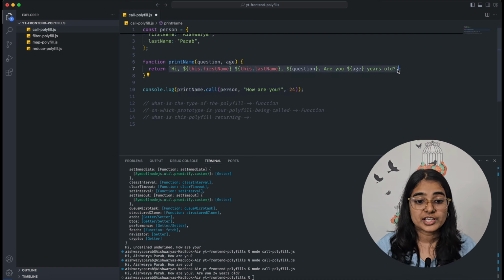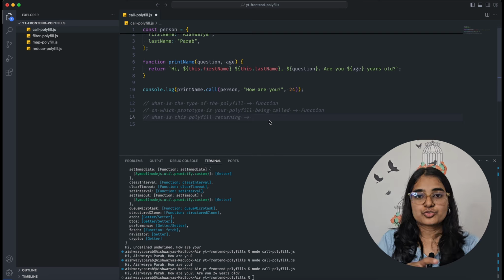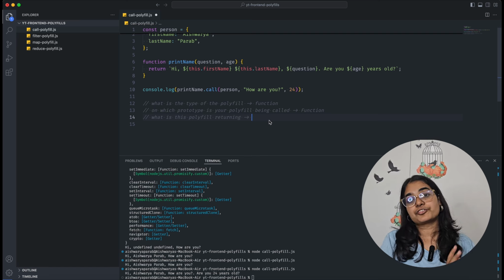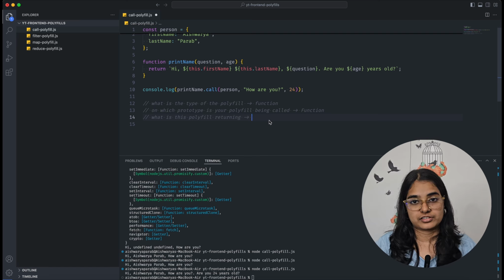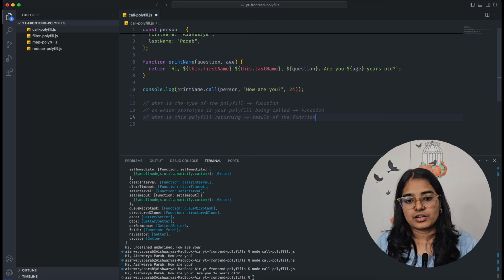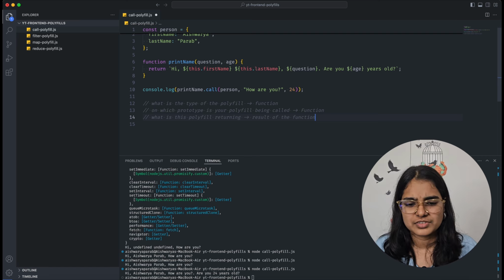After console logging print name.call, I got what my function returned. So it's returning the result of the function. Whatever the function is returning, that value is being returned after calling call function. Or you can say execution result of the function, however you interpret it.